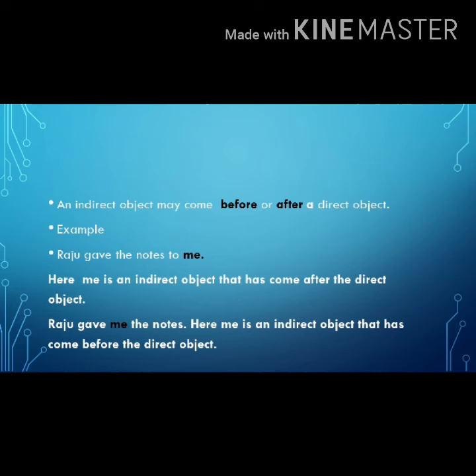For example, Raju gave the notes to me. Here, me is an indirect object that has come after the direct object. Another example, Raju gave me the notes. Here, me is an indirect object that has come before the direct object.